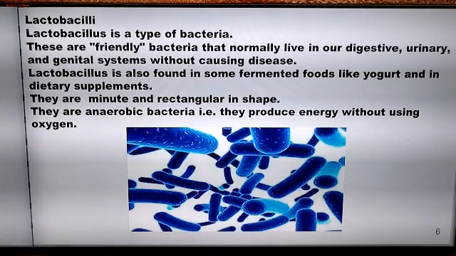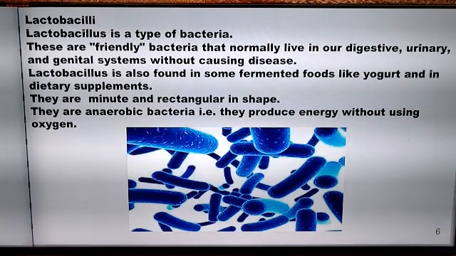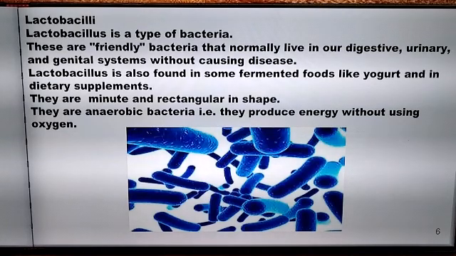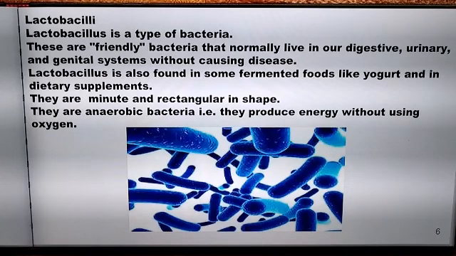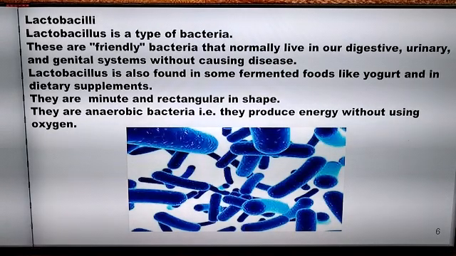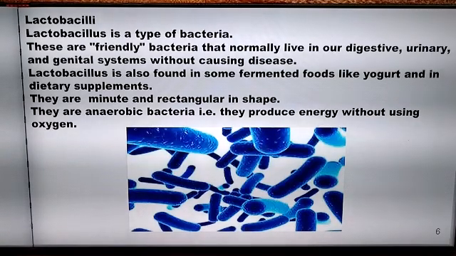So lactobacilli are rod shaped microorganisms. They belong to the family called Lactobacillaceae. They are normally non-motile and they can survive in both aerobic as well as anaerobic conditions. They are friendly bacteria which are found in our genital system, digestive system and urinary system.